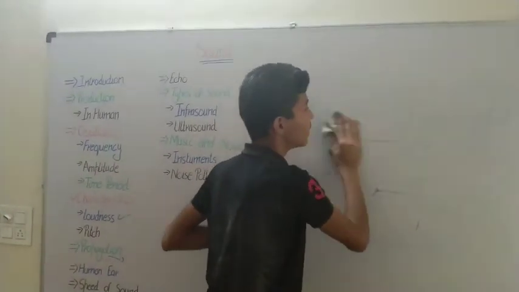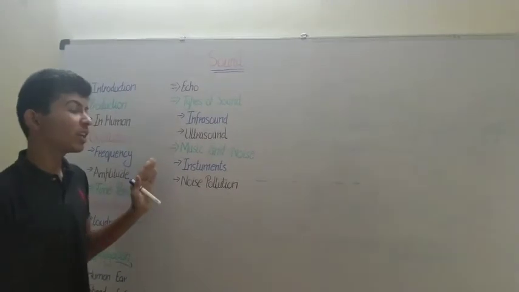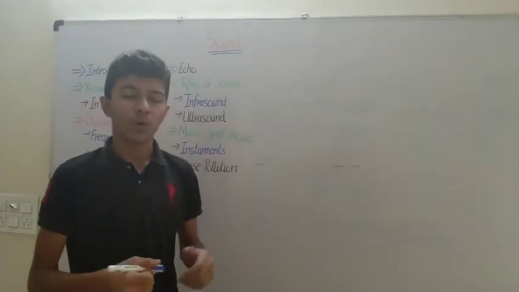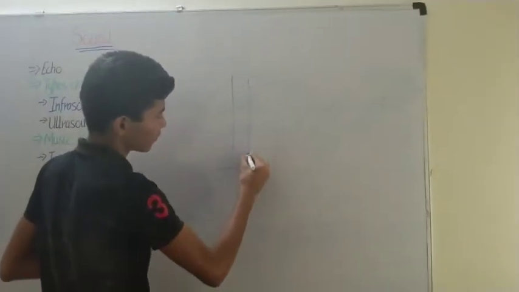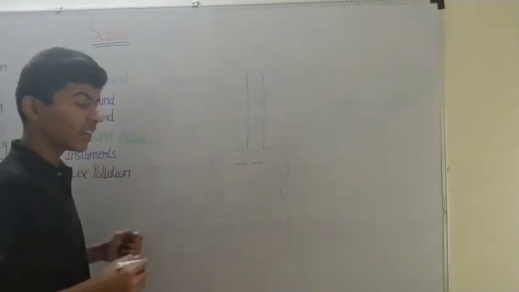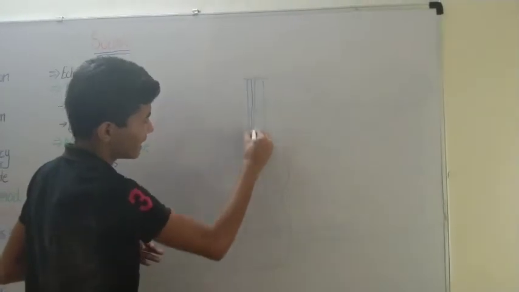Music is mostly played by musical instruments. So let's see how musical instruments create sound. Firstly, if you have a guitar, the guitar has different types of strings. It has 6 strings.